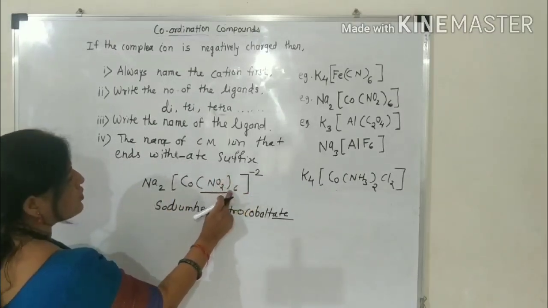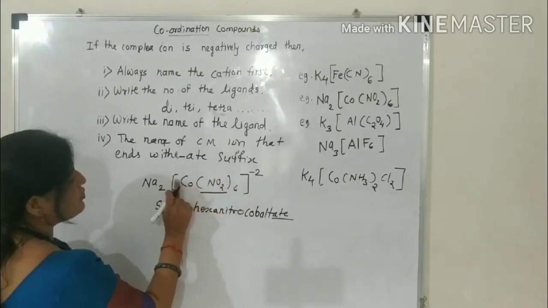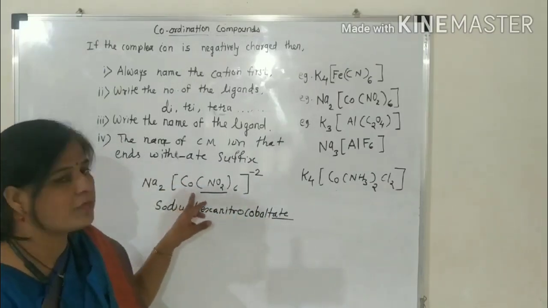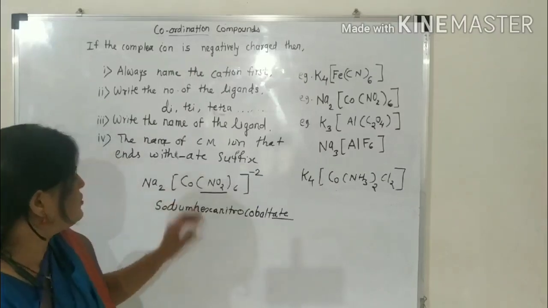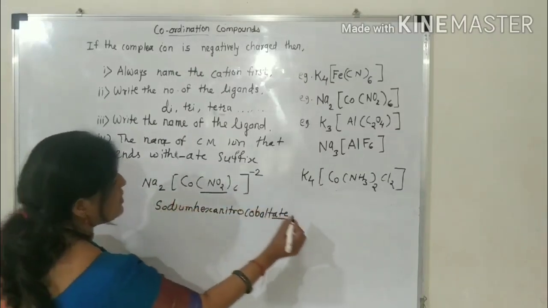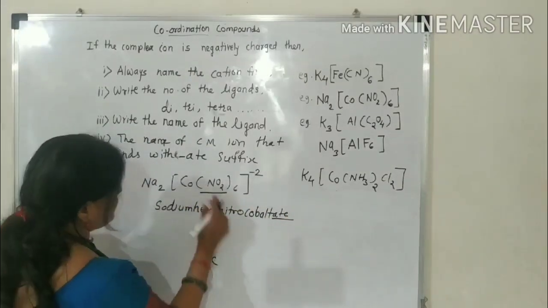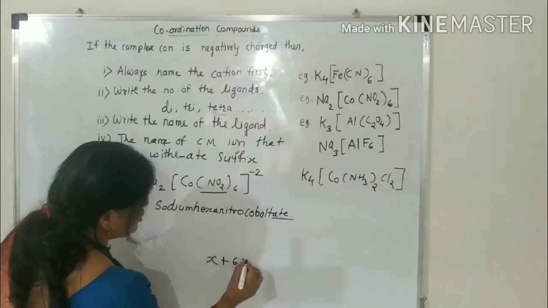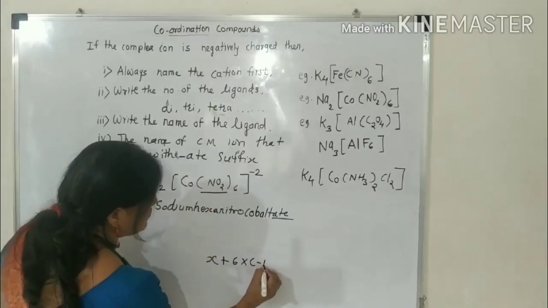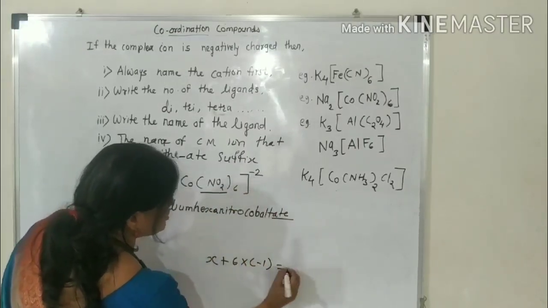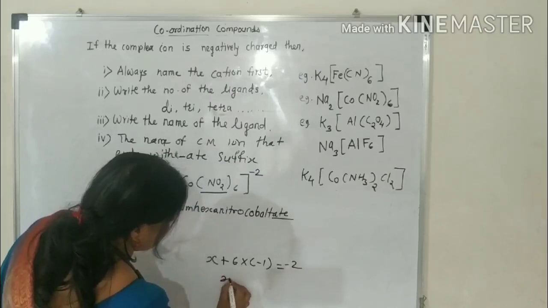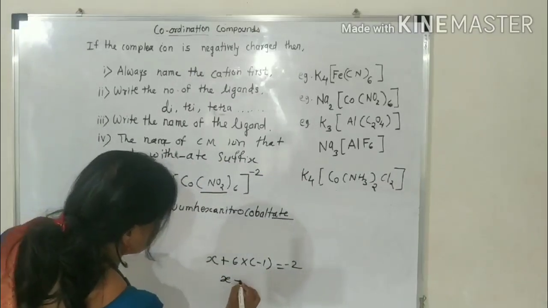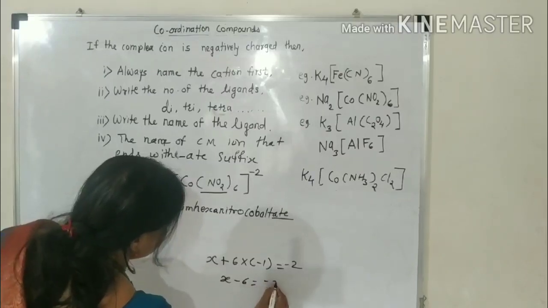Then you have to indicate the oxidation state of the central metal ion. Which is the central metal ion here? Cobalt is the central metal ion, and its oxidation state you have to calculate. That will be X. Which ligand is here? Nitro. 6 into it carries charge minus 1 is equal to total charge minus 2. Therefore, X plus 6 into minus 1, minus 6, is equal to minus 2.